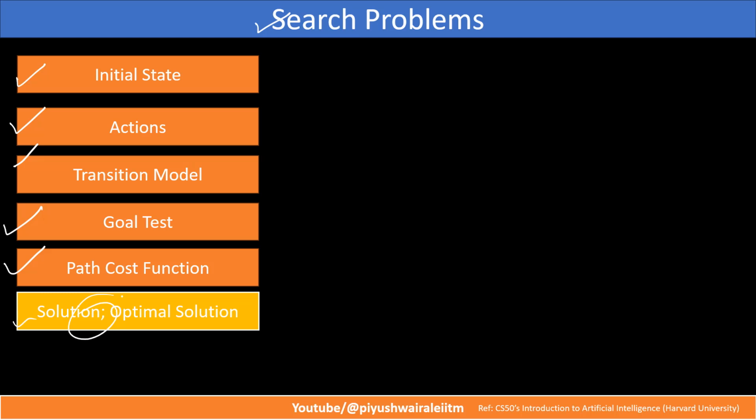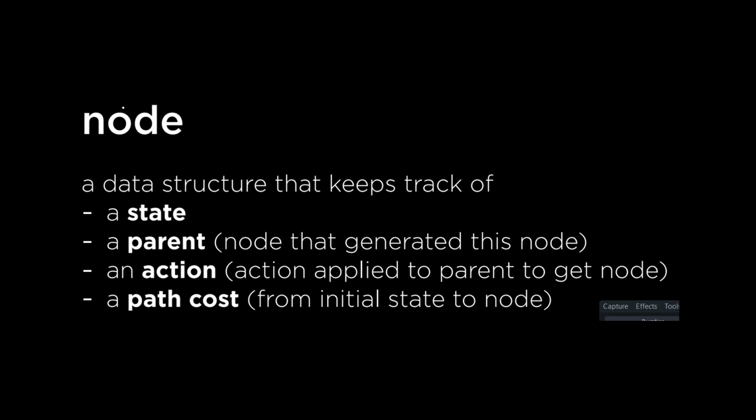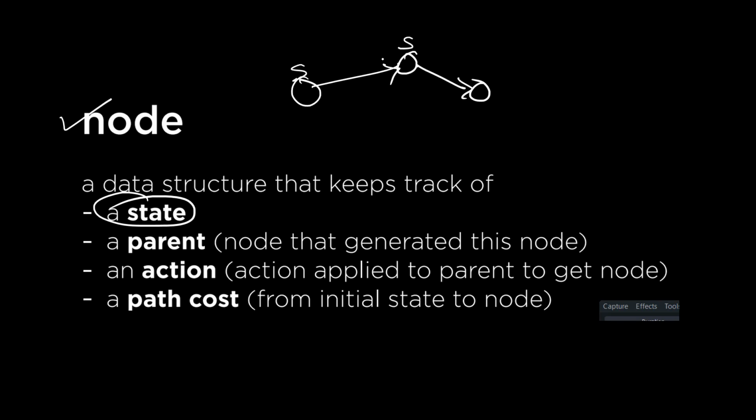Right now, let us discuss one example. Before discussing one problem, let us see what a node is here. A node is basically a data structure that keeps track of a particular state. We have seen this directed graph. This is also a state, this is also a state. It is also a parent node, because it is the node that generates this node.